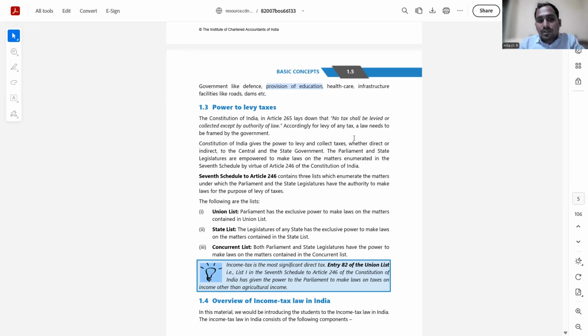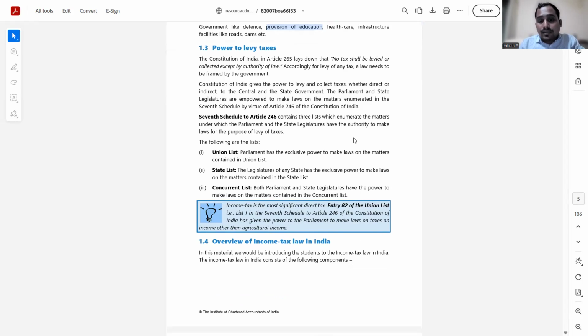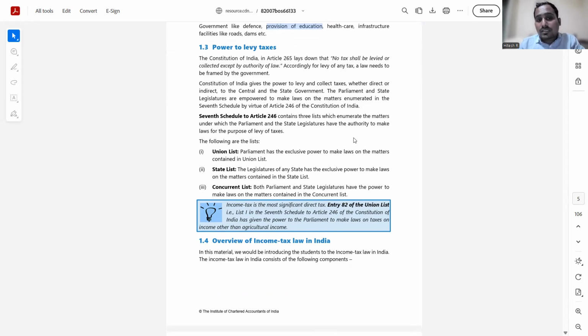The Indian democracy is functioning on the basis of the Constitution of India, which is a broad framework which defines the various rules and regulations that every citizen has to follow. And this Constitution gives the government of India the power to levy taxes, and income tax is levied under Entry 82 of the Union List. The Union List falls in the 7th Schedule, under Article 246 of the Constitution. Broadly, Article 246 says that the Parliament and the state legislatures have the authority to make laws and collect taxes.